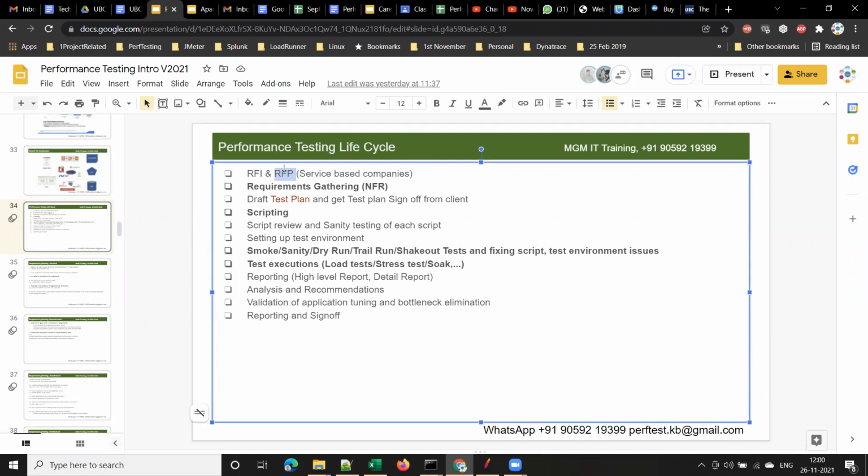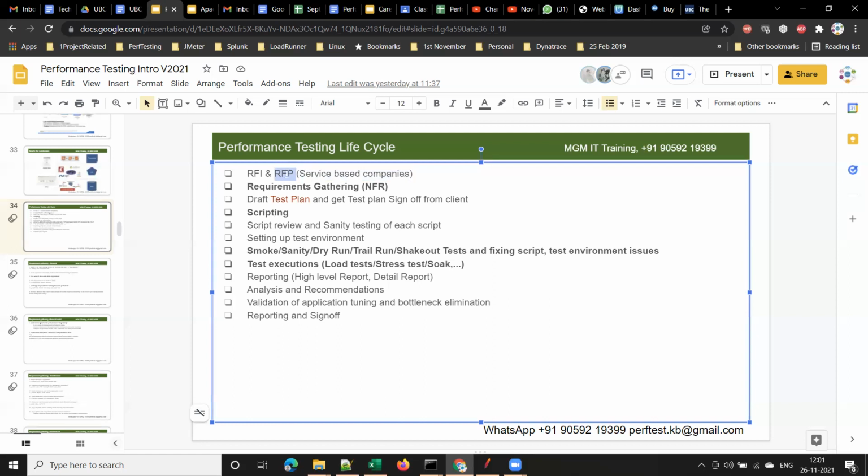Now the client will evaluate all those solution documents, and they will award this project to one of the service-based companies, right? They will take quotations from 4 to 5 companies, and they may award this project to one service-based company. Or they may give one project to one company and some other project to some other company, based on the solution they have provided. They will choose what seems to be the best solution for them, right?